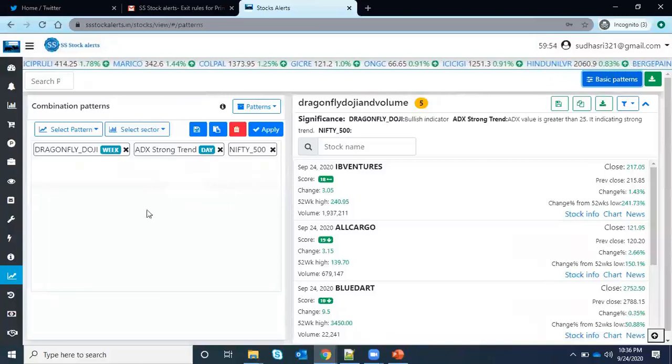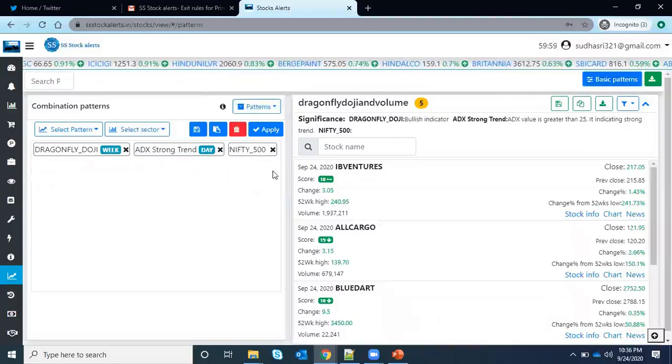You can perform whatever scanner you want, but only on daily, weekly, and monthly timeframes. Currently there is no hourly or intraday level scanner, but we are thinking of providing that. Currently it's not available. Okay, so I think that's all.